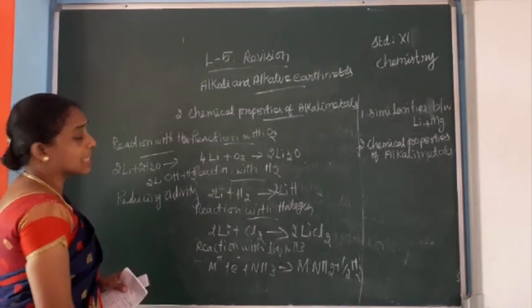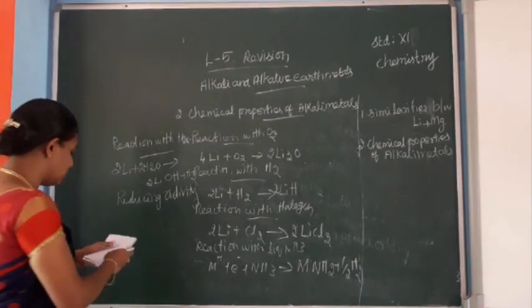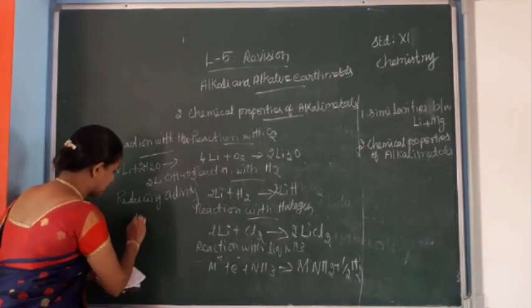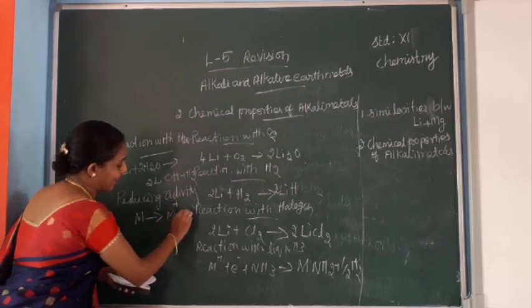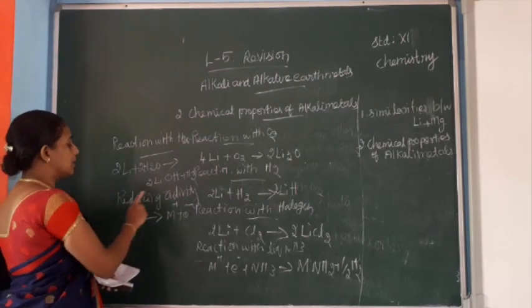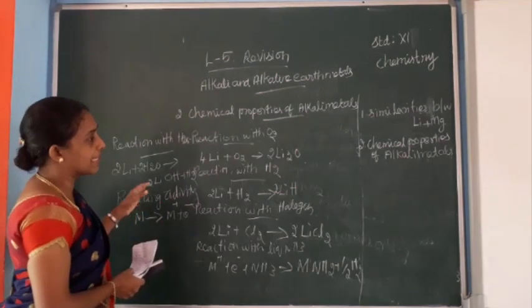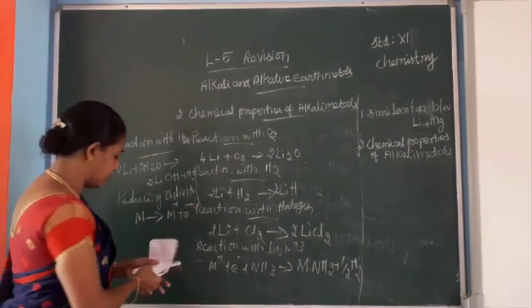Reducing activity. Alkali metals have some reducing activity also. The metal can form M+ and an electron. So alkali metals have reducing activity.